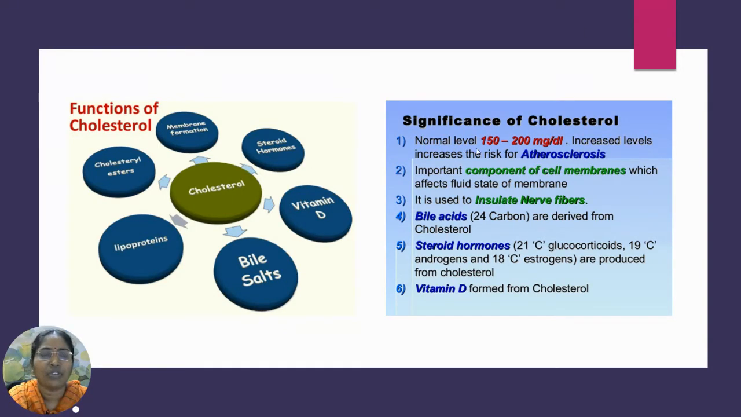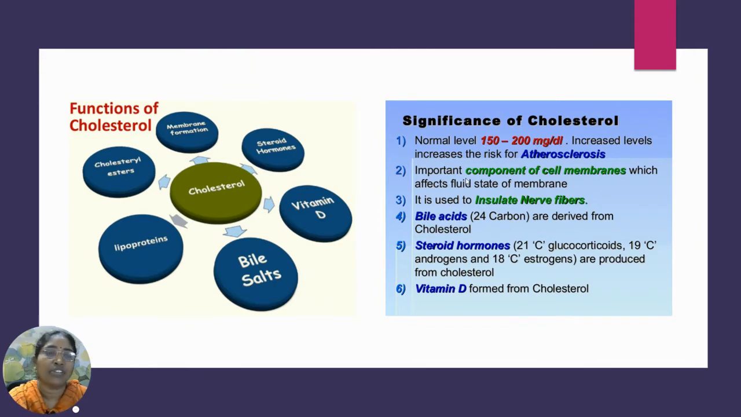The normal level of cholesterol is about 150 to 200 mg per dl, deciliter. Increased levels increase the risk for atherosclerosis. Above the level of 200 mg per dl, it leads to various diseases. We are all well aware of the various side effects or diseases caused by hypercholesteremia. Therefore, the normal level of cholesterol is about 150 to 200 mg per dl.